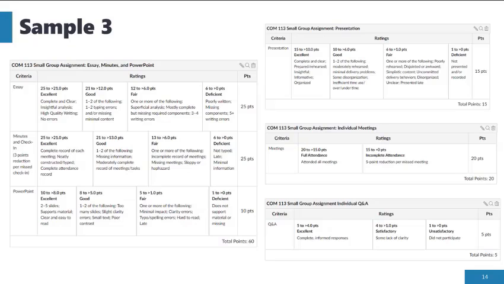Finally, here are sample rubrics built within Canvas for a group project that has multiple parts. As a group, the students submit an essay, meeting minutes, and PowerPoint, the largest rubric on the left. Then each student was also graded on individual items that they submitted. So those parts of the assignment were created as their own individual assignments in Canvas, with each having its own smaller rubric that outlines the project part's expectations, the 3 smaller rubrics on the right. As you can see, rubrics need not be massive and complex. You can break them down to very simple criteria and ratings, and they're still very helpful in demonstrating assignment expectations.